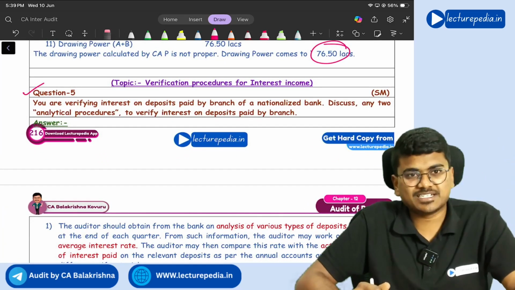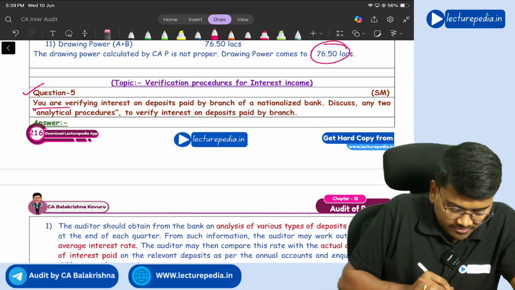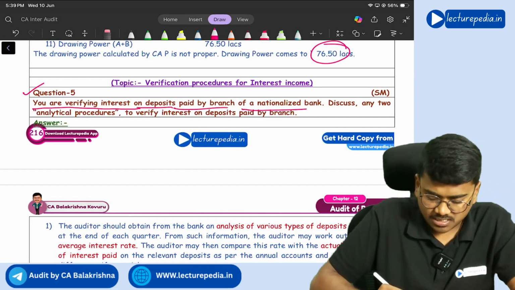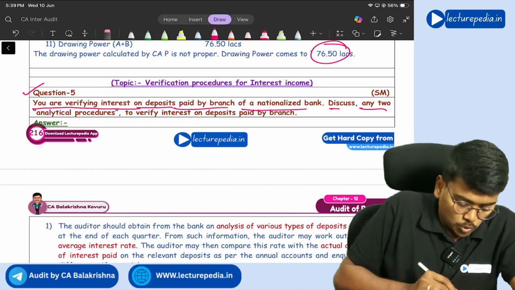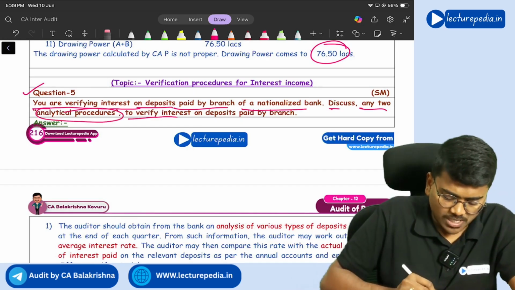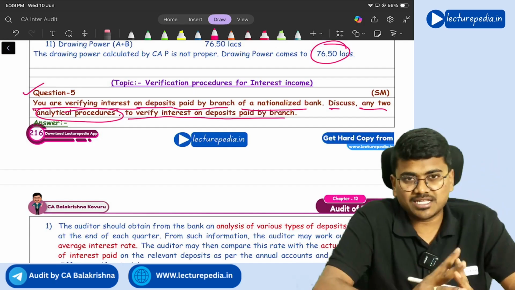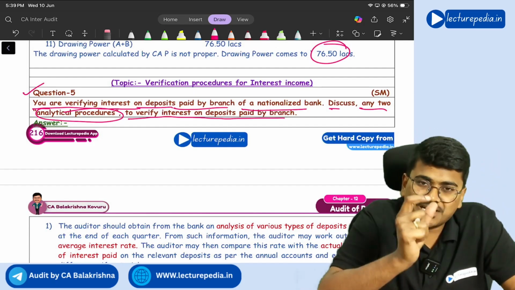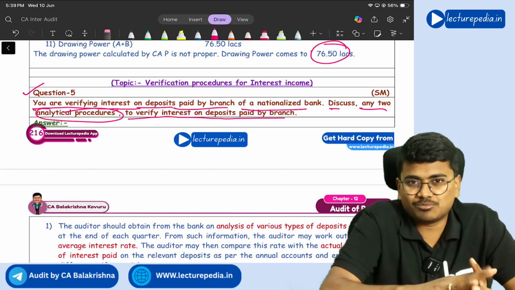Next, question number 5. You are verifying interest on deposits paid by a branch of a nationalized bank. Discuss any two analytical procedures to verify interest on deposits paid by the branch. You can discuss many analytical procedures. If you know the meaning of analytical procedures, many examples you can frame.